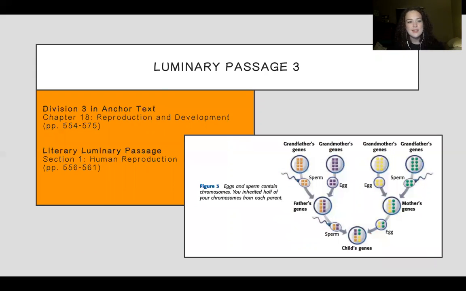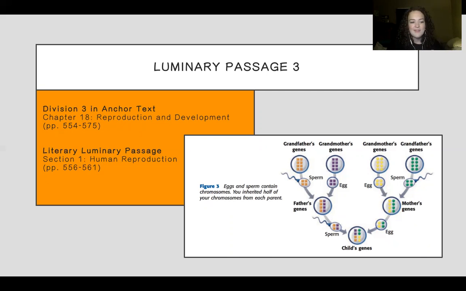The third passage that I chose comes from Division 3, chapter 18 in the text, Reproduction and Development. The passage that I chose is the one about human reproduction. So this is kind of a touchy subject in a science class, but I feel like middle school students, who are just starting to get to that age where they're starting to ask questions about the human body, like about human reproduction and all that kind of stuff,